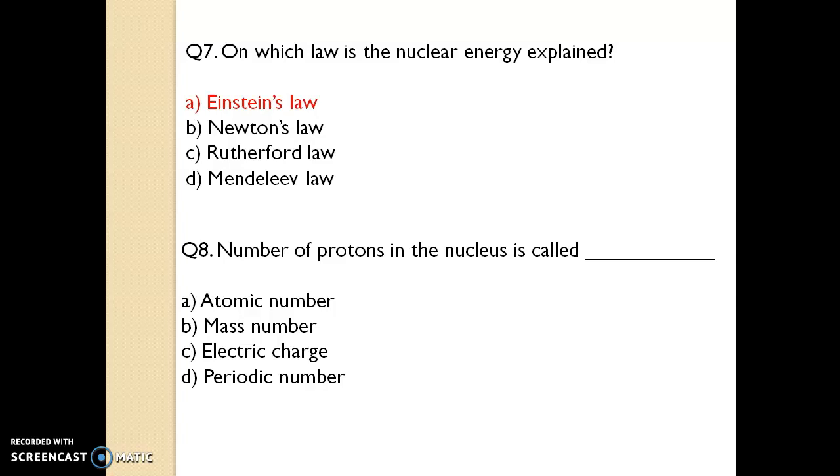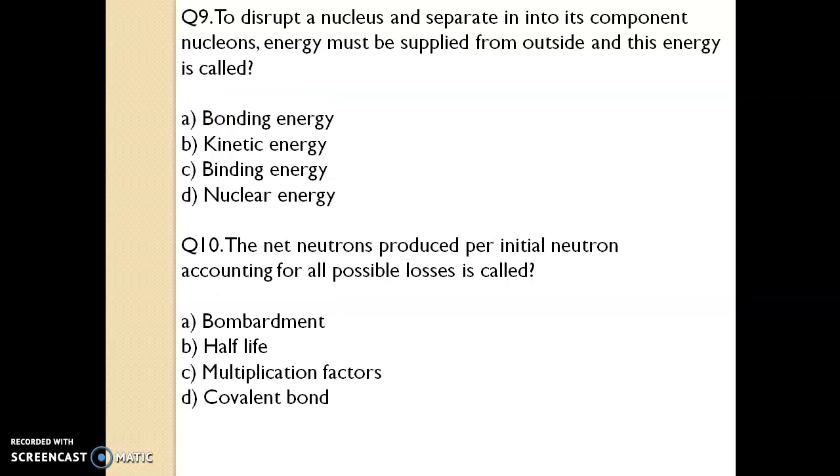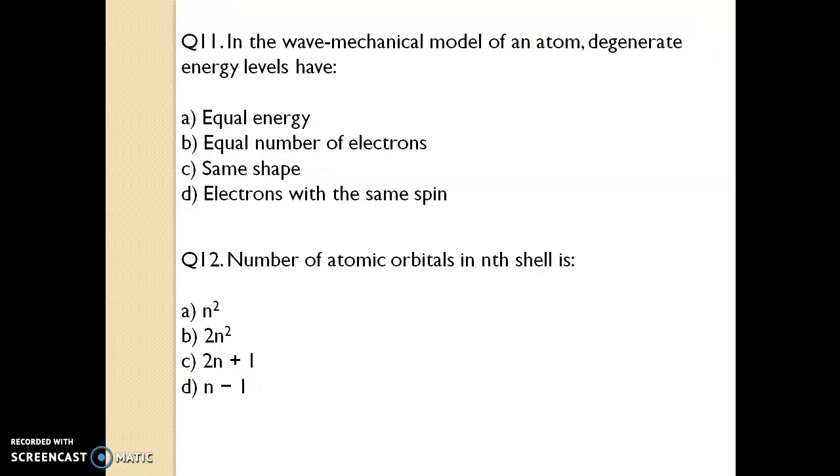Question 8. The number of protons in the nucleus is called the atomic number. Question number 9. To disrupt the nucleus and separate it into its component nucleons, energy must be supplied from outside, and this energy is called binding energy. Question number 10. The net neutrons produced per initial neutrons, accounting for all possible losses, is called the multiplication factor.